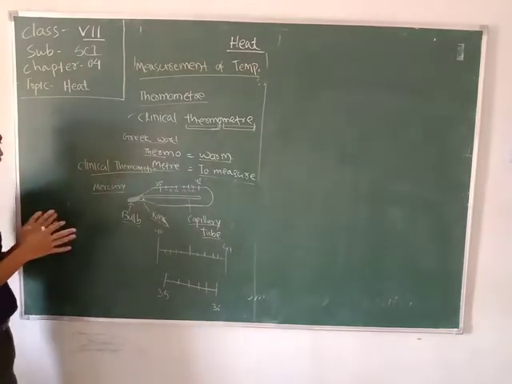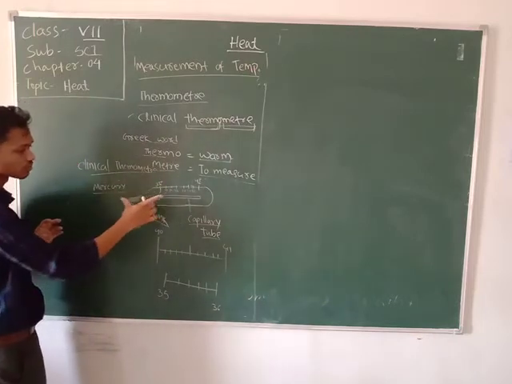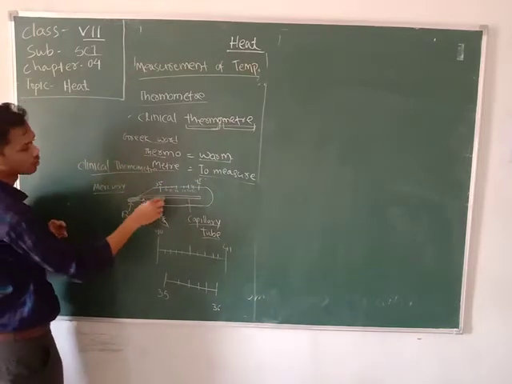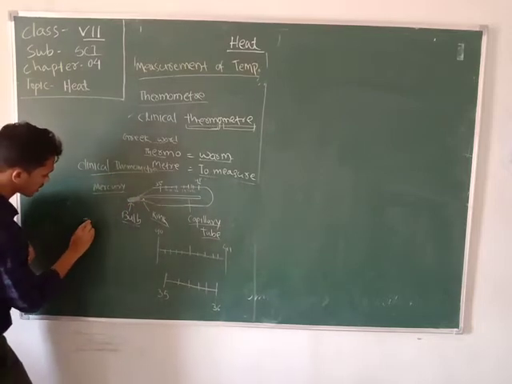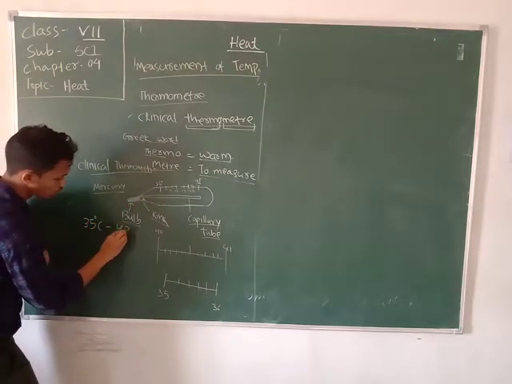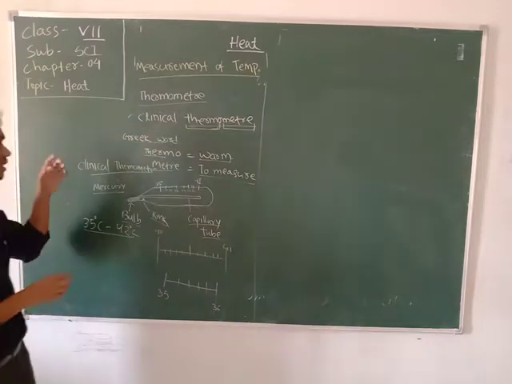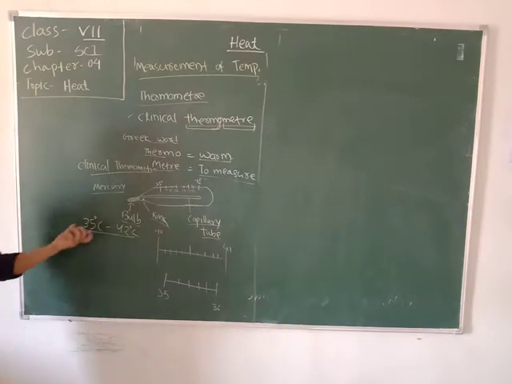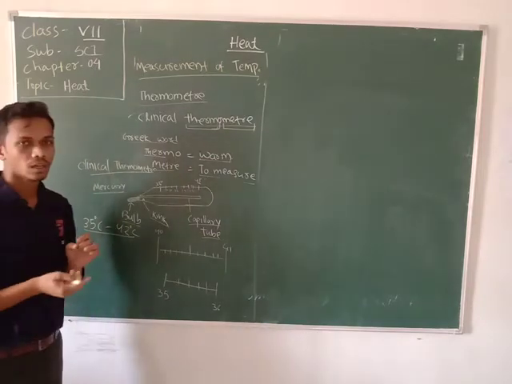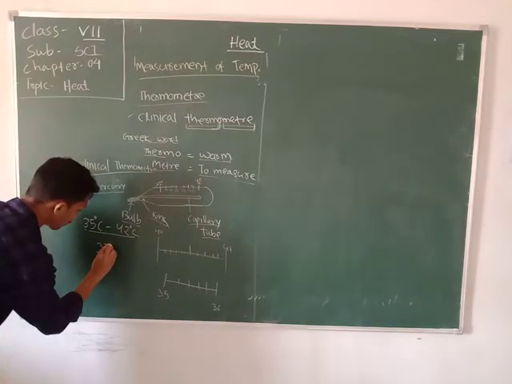And the range of the clinical thermometer goes from 35 degrees Celsius to 42 degrees Celsius. So why has the range of the clinical thermometer been set between this? Because our human body's normal temperature is 37 degrees Celsius.